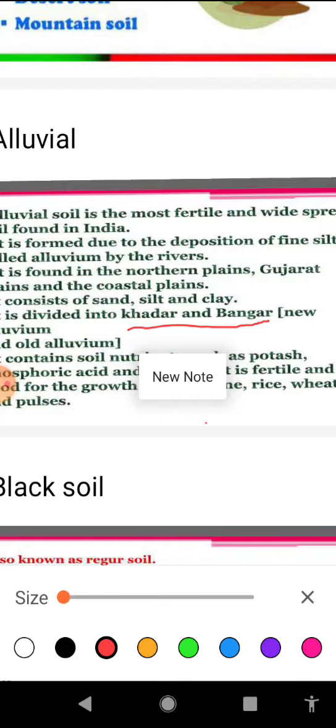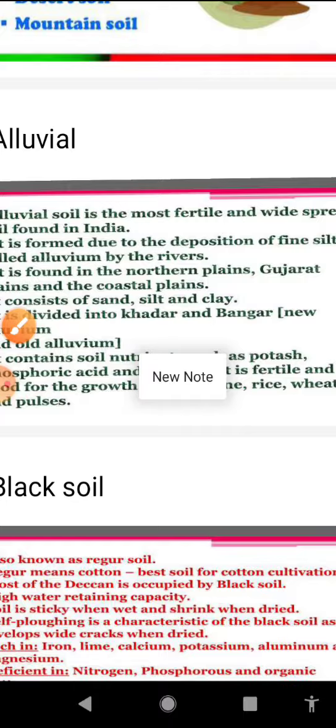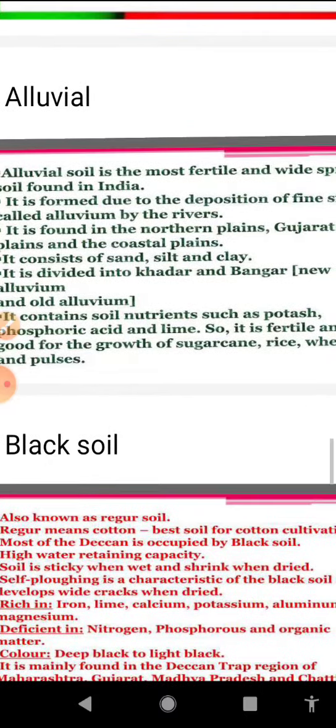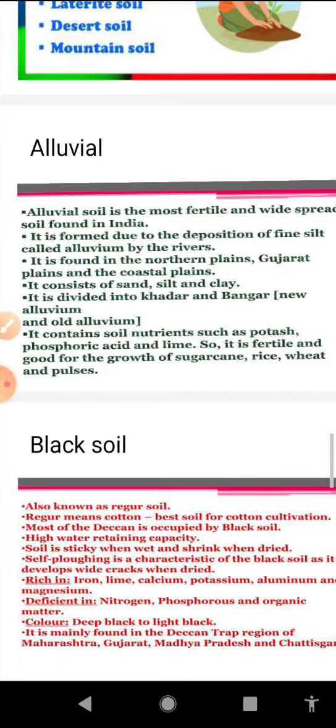Khadar soil is new alluvial soil, and Banga is old alluvial soil. From this topic, one question is very important: differentiate between Khadar and Banga. First point, Khadar is new alluvial, Banga is old alluvial soil. Second point, Khadar is fine grained, Banga is coarse grained. Another point, Khadar is more fertile, Banga is comparatively less fertile or infertile in nature.